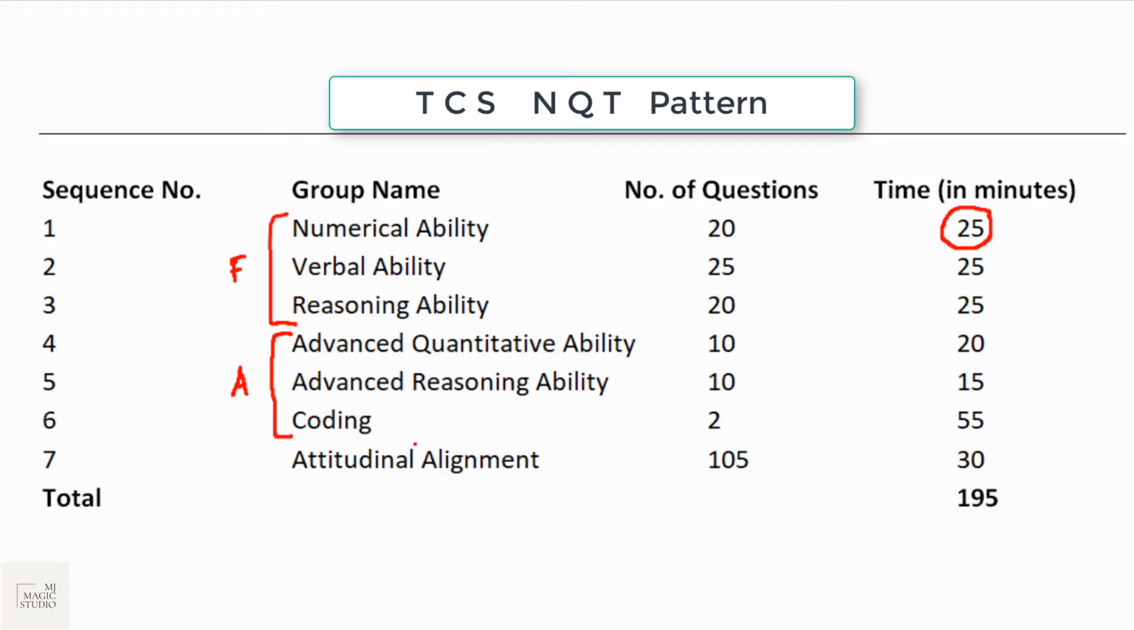So in foundation we have numerical, verbal and reasoning, which will end in 75 minutes. After that we would be starting with advanced, quantitative, that is numerical ability again, and reasoning ability, 10 questions each with 20 and 15 minute timers. Then we need to write 2 codes and each code will come one after another. Once you execute one code, the timer given is, I think, around 25 minutes, and only after those 25 minutes will the second coding question start.